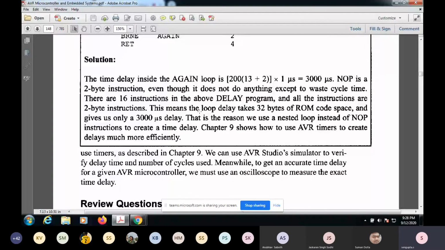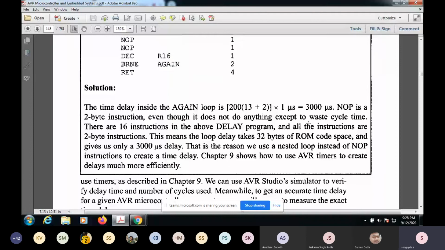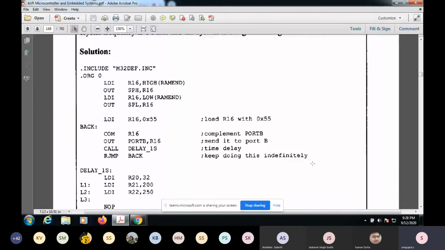These are self-explanatory. Please go through these examples. You'll find out how these things work.